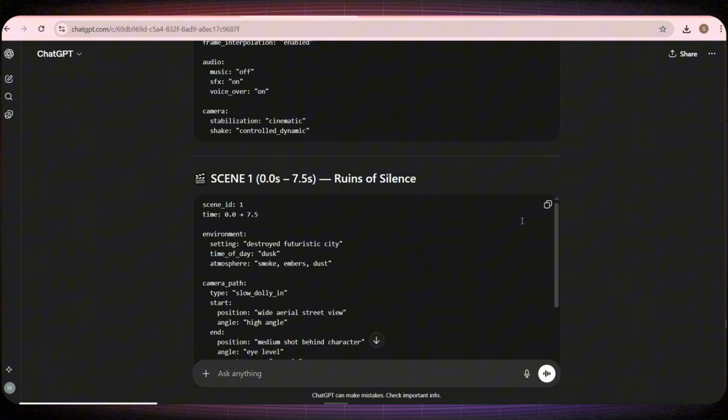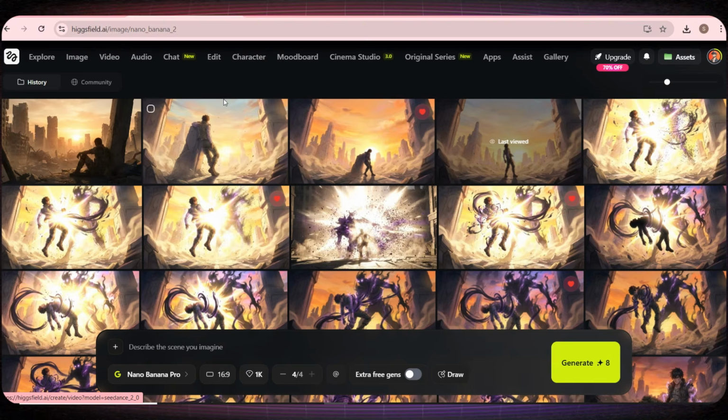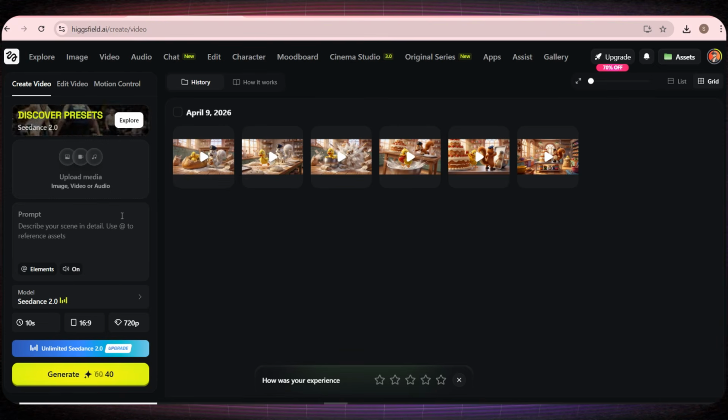Now we only have one final step left to complete this amazing video, and that is creating videos using these images. All we need to do is go back, copy the prompt for scene 1, which is about 8 seconds, then head back to Higgsfield and open the video section. And like I told you before, we'll be using the Seedance 2 model because in my opinion, it's the best model for creating anime films.